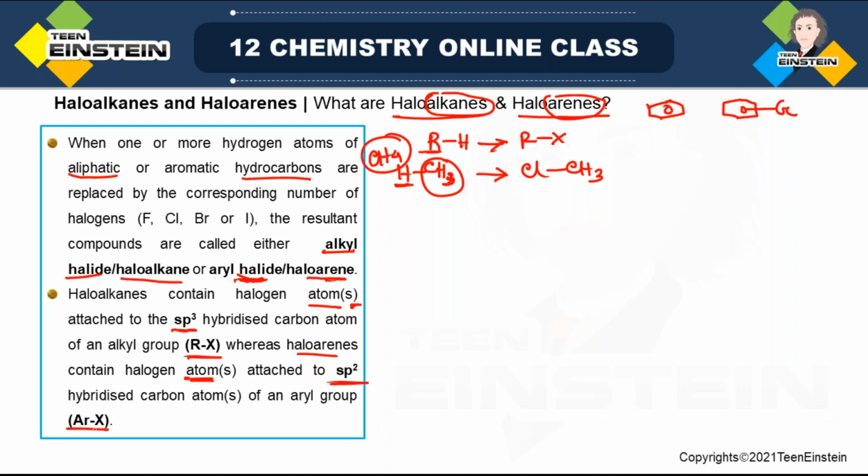In general you can write it as ArX. Normally if it is a simple benzene ring, you can directly write PhX, but if in the Ph ring there are some other substituents, then better you use the term Ar, which is short form of aryl.